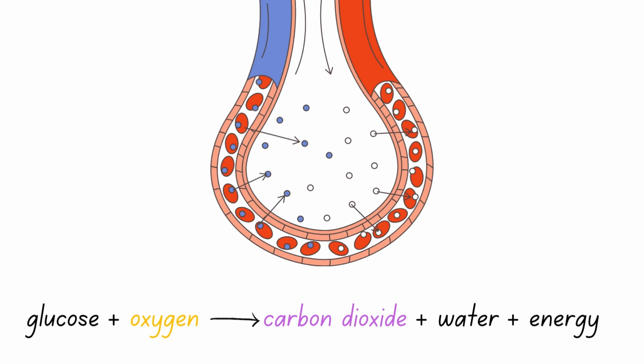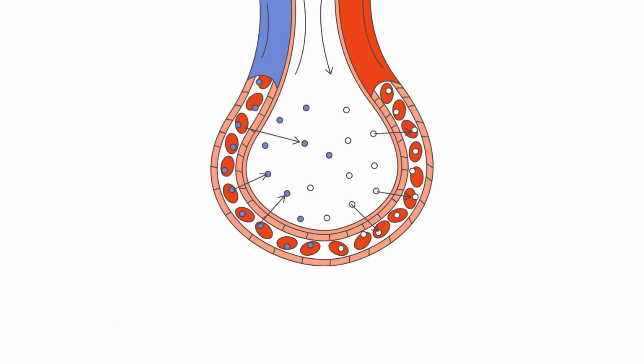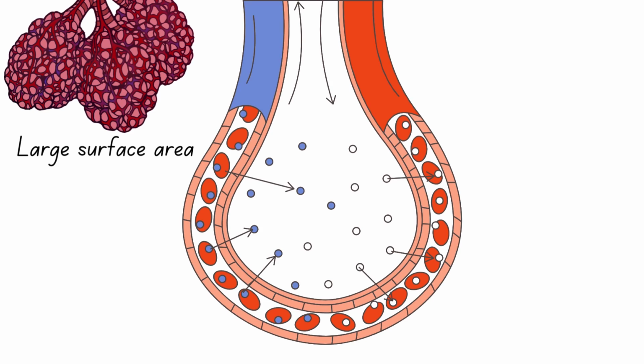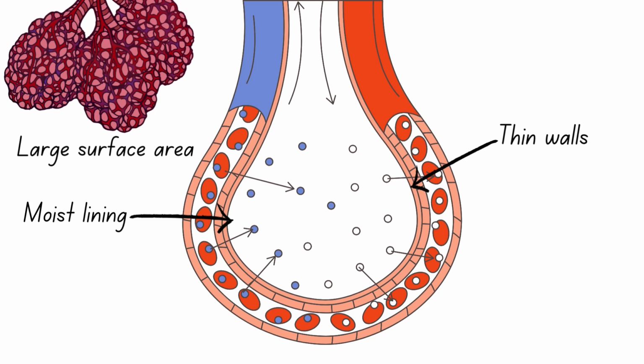Now, let's explore how the alveoli are uniquely adapted for this critical function. Millions of alveoli provide a large surface area for gaseous exchange. The walls are just 1 cell thick, allowing gases to diffuse easily. Moist lining keeps the alveoli from drying out and helps dissolve gases. Alveoli are surrounded by capillaries.